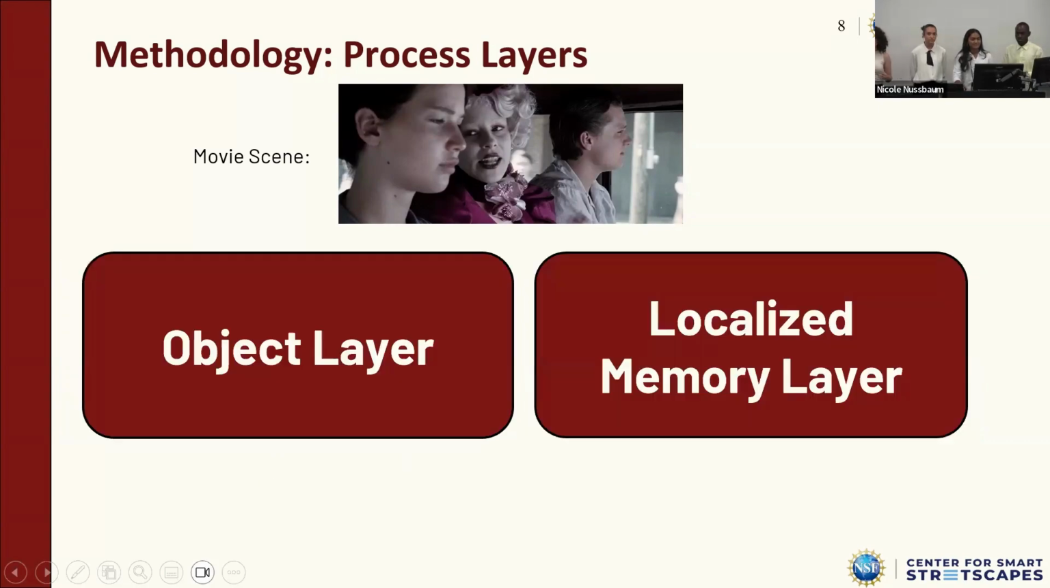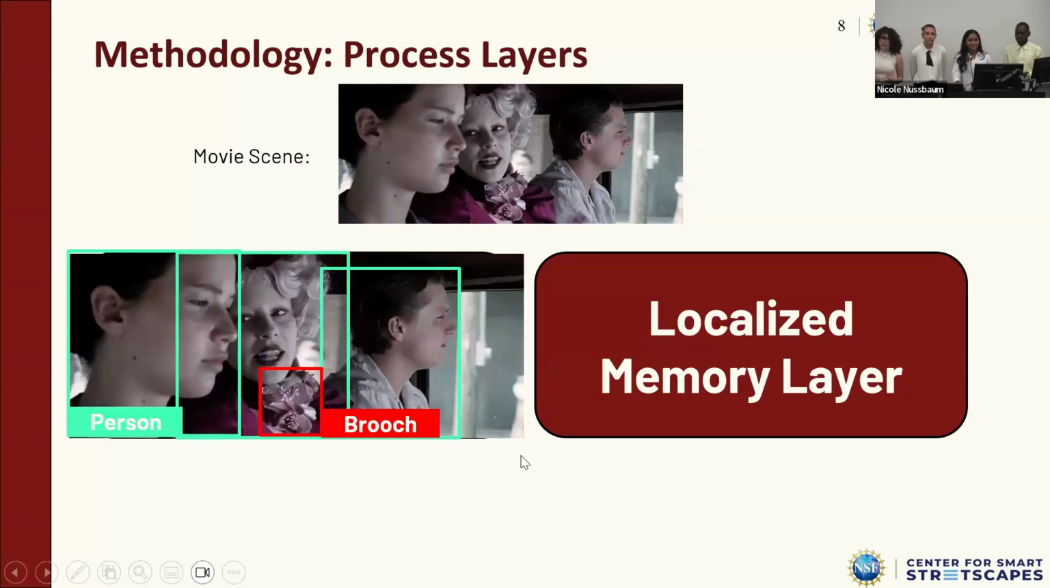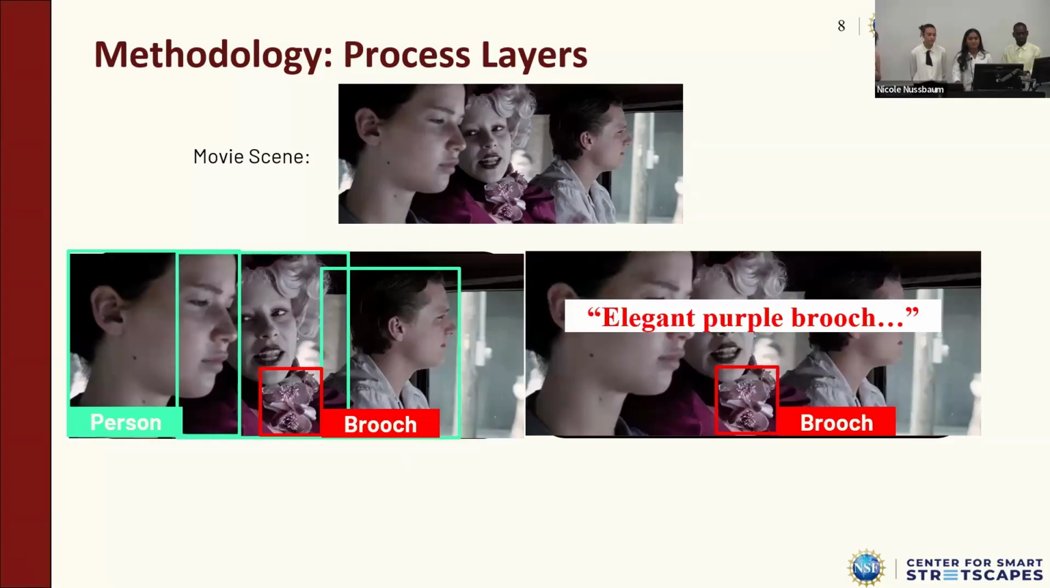And now we have our object layer, where we use YOLO to detect important objects in the scene, such as people, objects, or other scene elements. Now, when the localized memory layer is also active, this gives each detected object a more detailed description produced by Florence Large and a describe anything model. For example, what might simply be detected as a brooch from the object layer gets a more specific description about its elegant purple color.